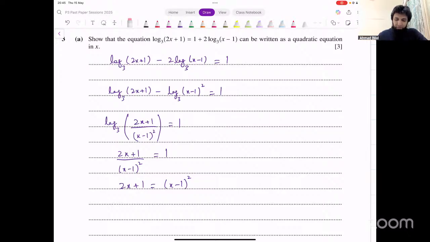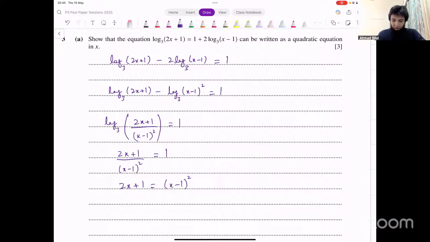Same bases can be written as one log? No. We are applying the division law here. We're not just writing that as a single log. We're applying the division law. And yes, for applying the division law, the bases have to be the same. If the bases are different, then we cannot apply the division law. This is minus outside the log. Inside the log, it becomes division. But yes, that's a condition that the base should be the same for both of them. You won't get different bases in the same question. That's not part of your syllabus. It will always be the same base.